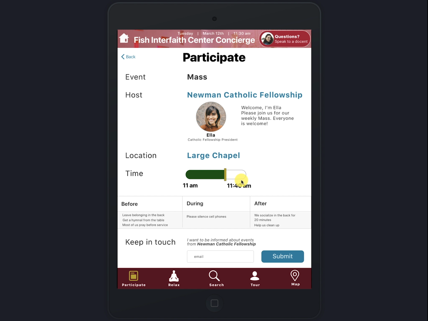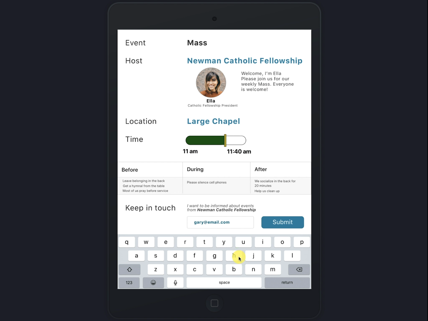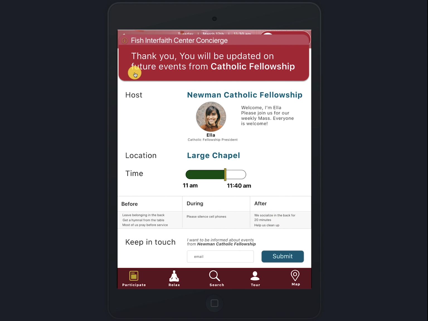I put a section to help break down the things that happen before, during, and after an event, just to help visitors or outsiders know what to expect when they go in. And we have an opportunity to submit our email if we're interested in hearing about events from this group. So if I click that, you can enter your email, submit it, and then at the top, we'll see a temporary notification saying, thank you, you'll be updated on future events.